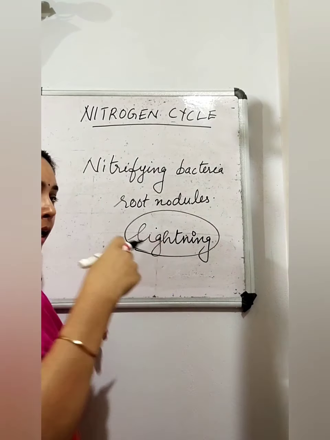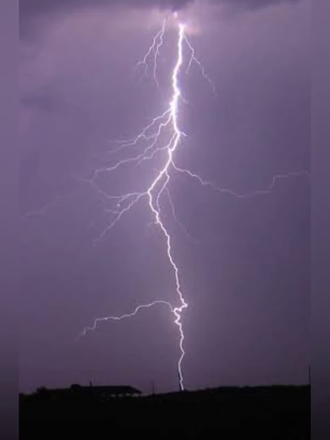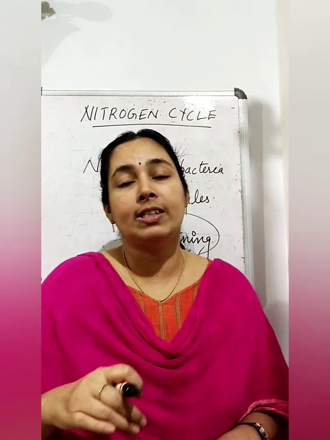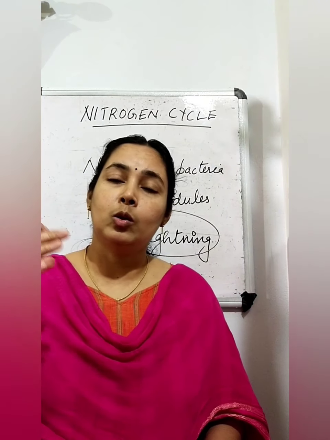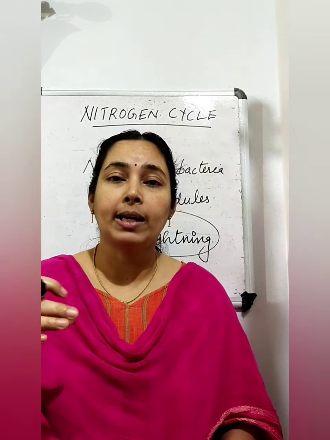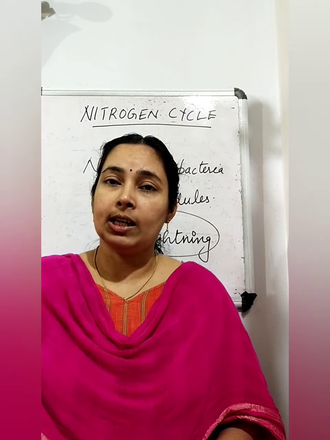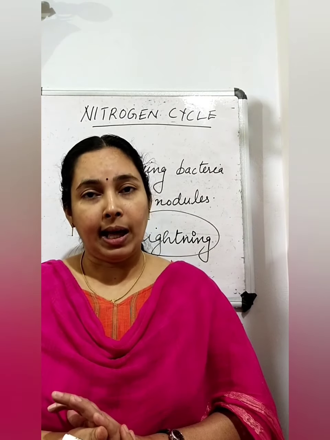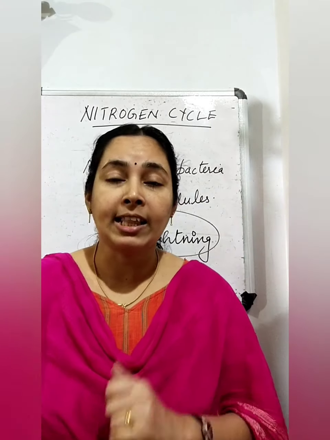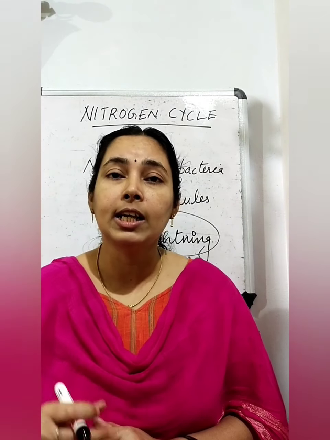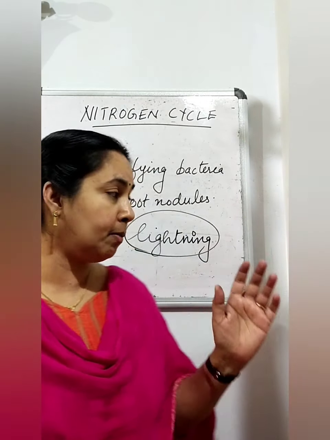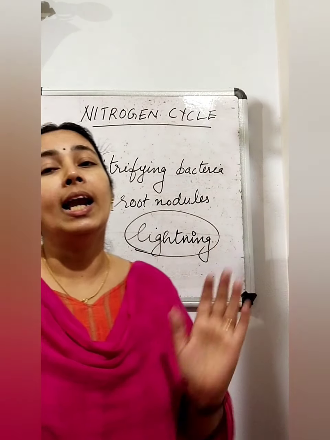Okay, so nitrifying bacteria can fix atmospheric nitrogen. So due to the action of nitrifying bacteria, atmospheric nitrogen enters into the body of plants and animals. And which is the other way through which atmospheric nitrogen enters into the body of plants and animals? That is during lightning.